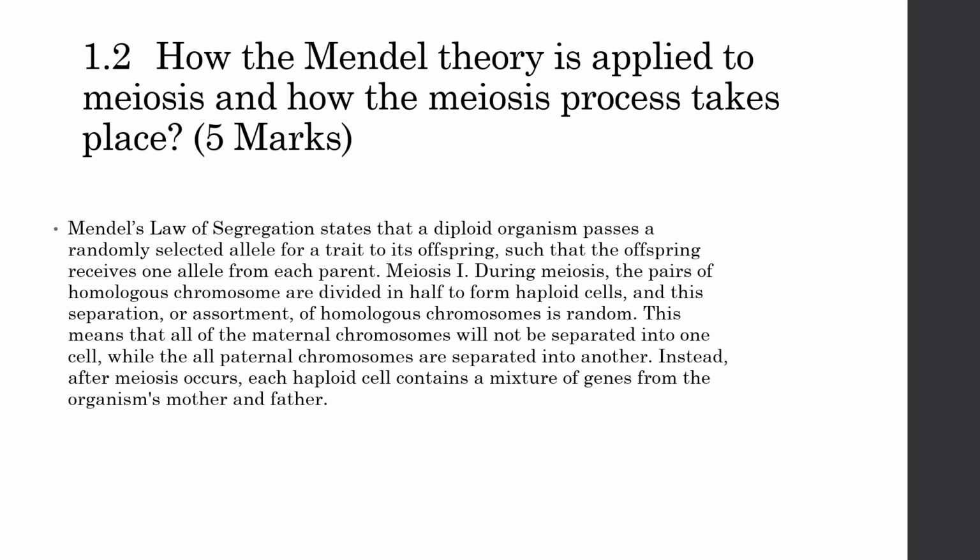Meiosis I. During meiosis, the pair of homologous chromosomes are divided in half to form haploid cells, and this separation or assortment of homologous chromosomes is random. This means that all the maternal chromosomes will not separate into one cell, while all the paternal chromosomes separate into another. Instead, after meiosis occurs, each haploid cell contains a mixture of genes from the organism's mother and father.